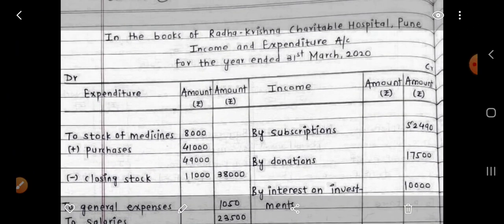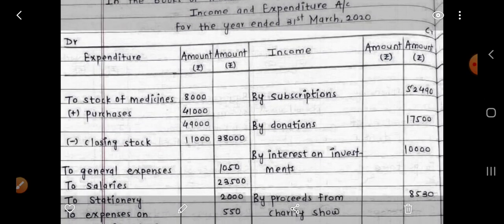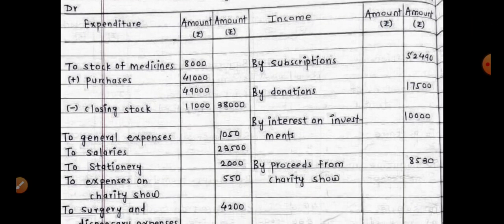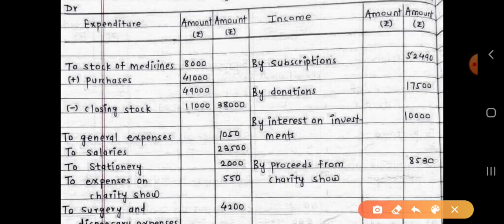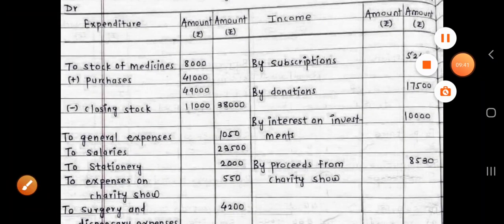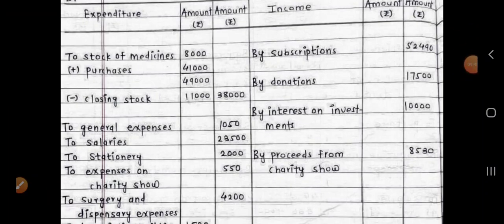Income and expenditure account for the year ended 31st March 2020. And here we can see the adjustments for medicines: opening stock of medicines plus newly purchased medicines.